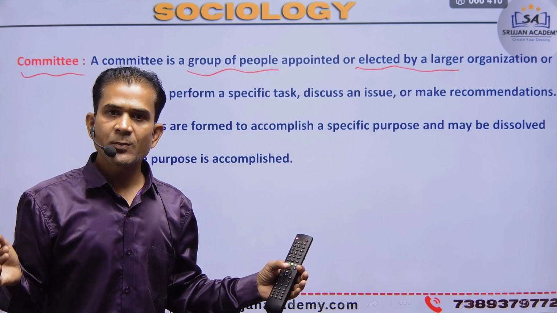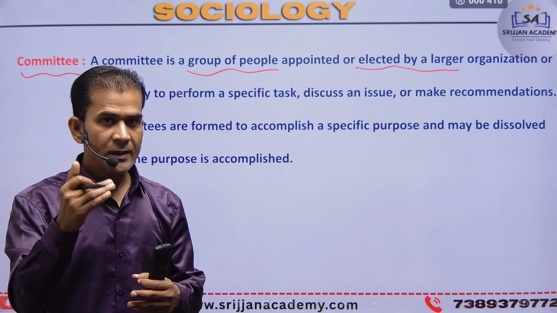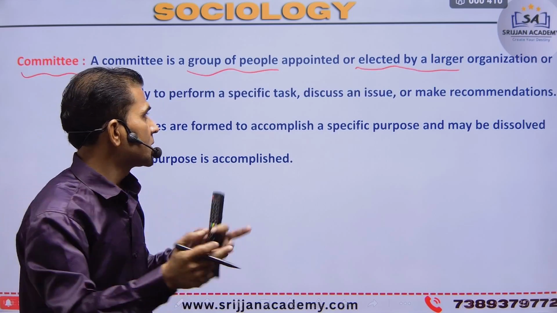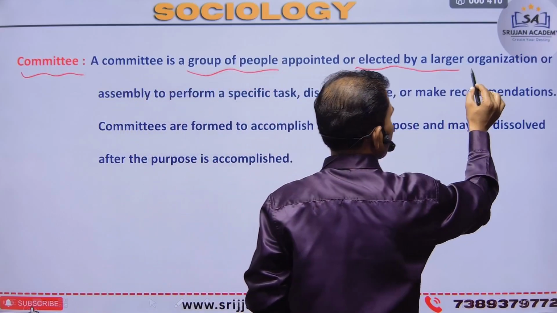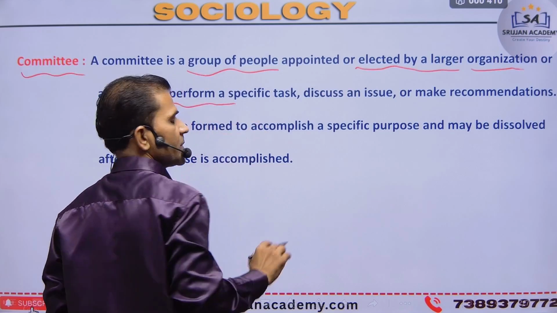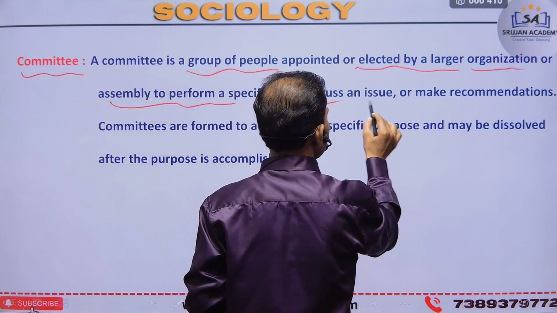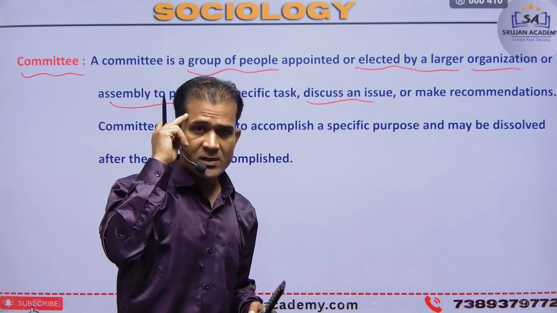Maybe one human being creates a thought, and this is my goal, and to achieve that goal, other members and collective people support it. The larger organization assembles the group to perform a specific task or goal, or to discuss an issue.